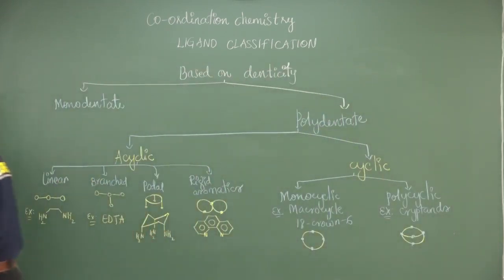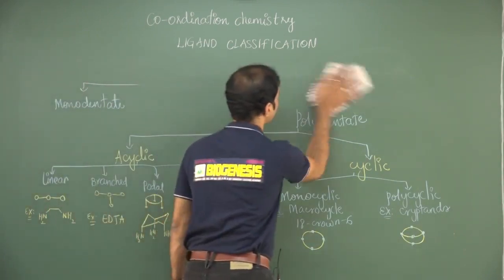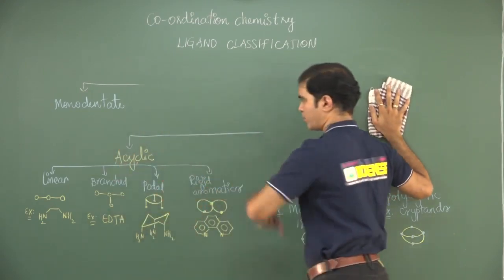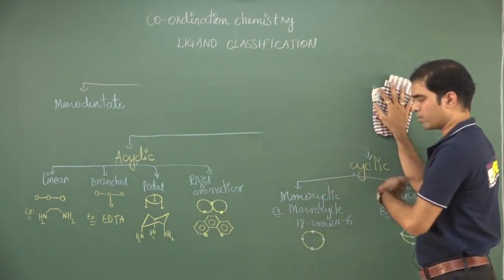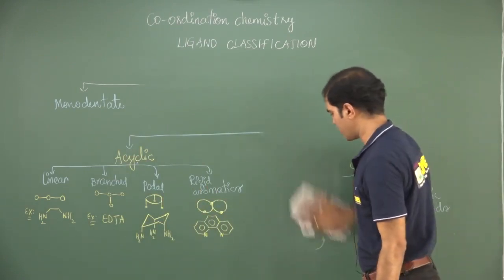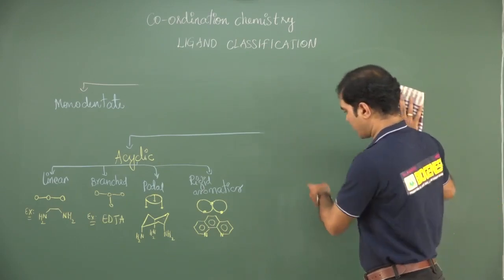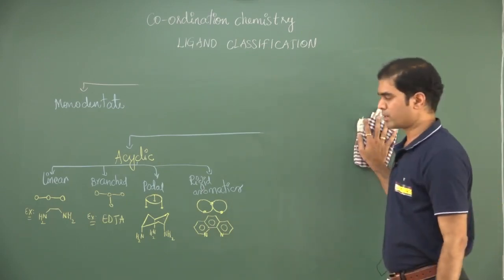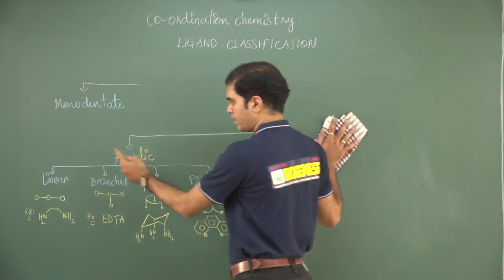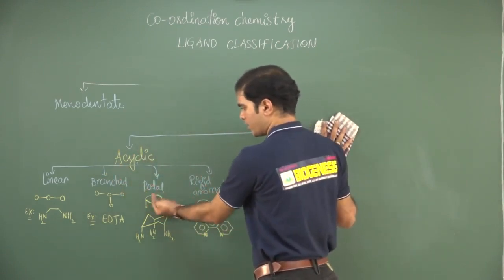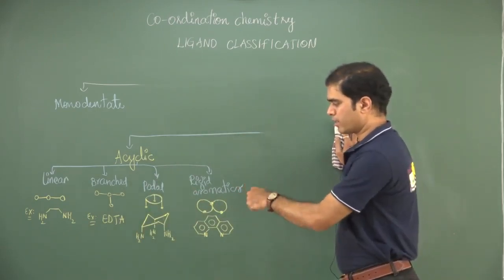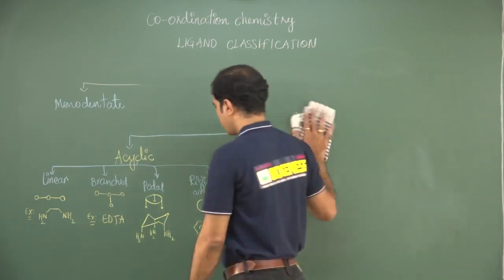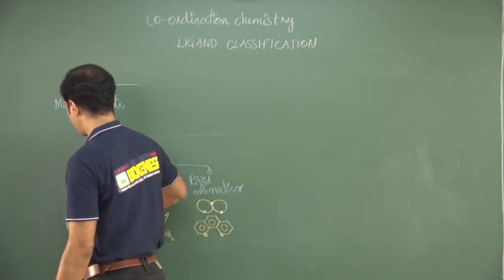This is one classification. Based on denticity, we have monodentate and polydentate. Within polydentate, we have acyclic and cyclic. Within cyclic, macrocyclic or polycyclic. Macrocyclic, best example is, not macrocyclic, monocyclic. In monocyclic, macrocycles are the best examples. Within acyclic, linear, branched, podal, and rigid aromatic. So there will be a base through which the donor atoms or the groups will be hanging that can directly bind to the metal. And rigid aromatics, it could be phenanthroline types of ligands.